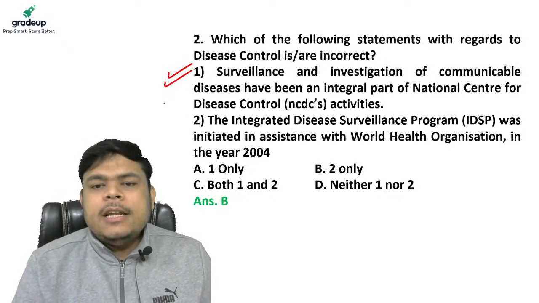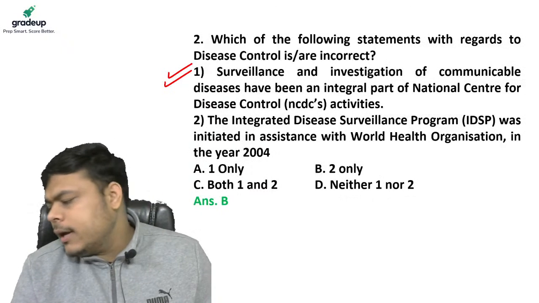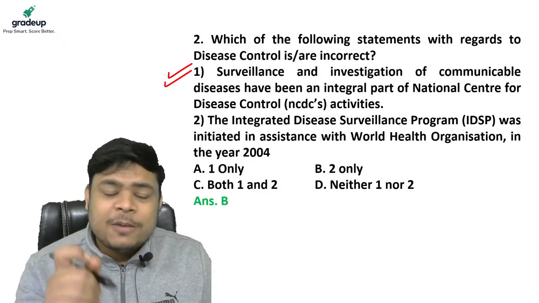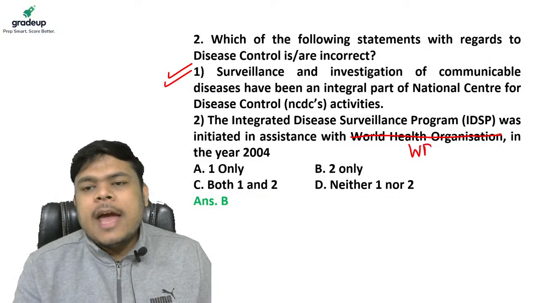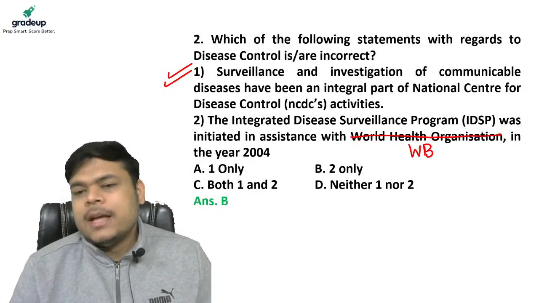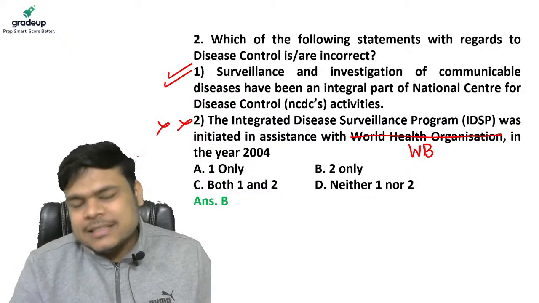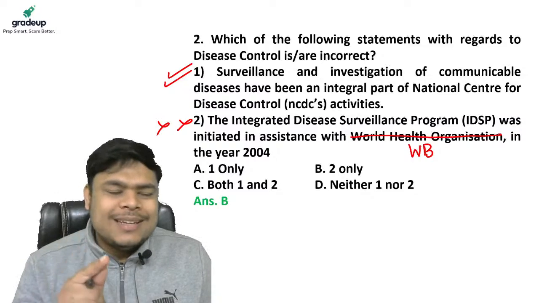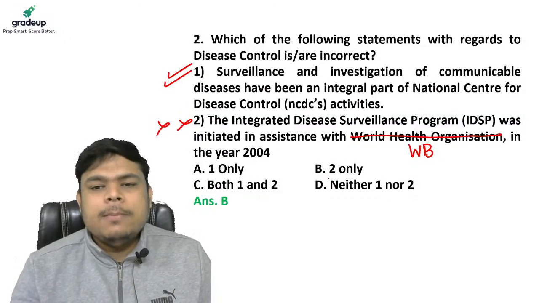Statement number two: integrated disease surveillance program was initiated in assistance with World Health Organization in the year 2004. This statement could be true if instead of WHO it was written World Bank. Every other thing in this statement is right except the World Health Organization. So this statement is definitely false. This program, IDSP, was launched in 2004, but with the assistance of the World Bank. So statement one is right, statement two is wrong, and the question asks you about the incorrect statement. The answer will be B, only two.